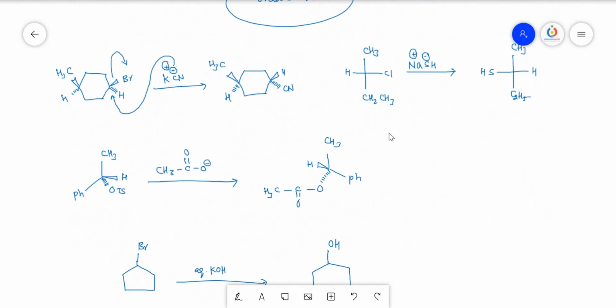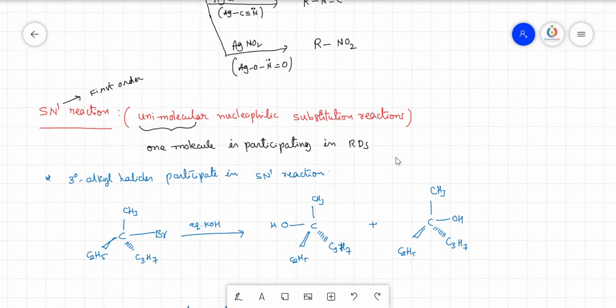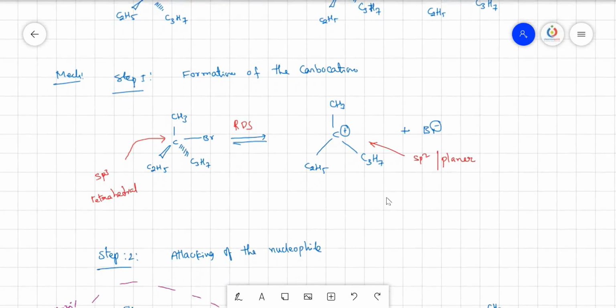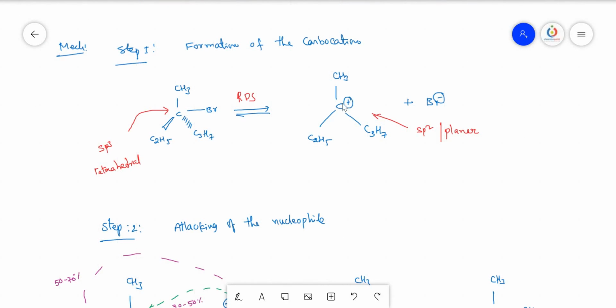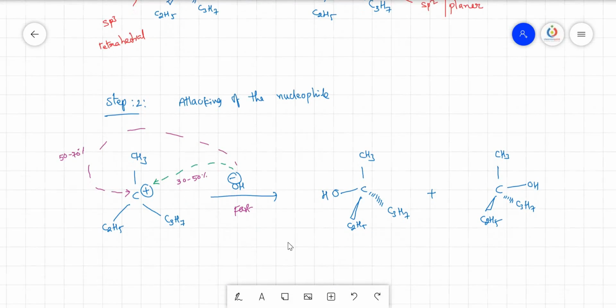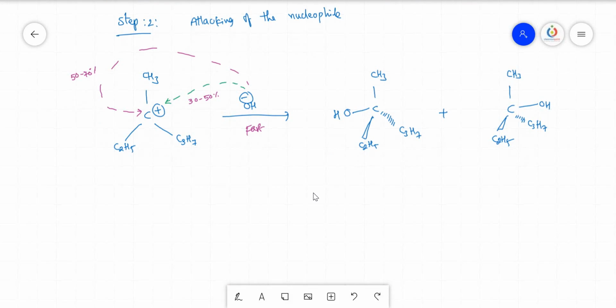But in the case of the SN1 reaction, it is not like that. Why? Because the SN1 reaction involves the formation of a carbocation. Once a carbocation is formed in any particular chemical reaction as the intermediate, then automatically the reaction will go for the stable carbocation. So 1,2 hydride shifts and 1,2 methyl shifts will all take place till a stable carbocation is formed. Okay.